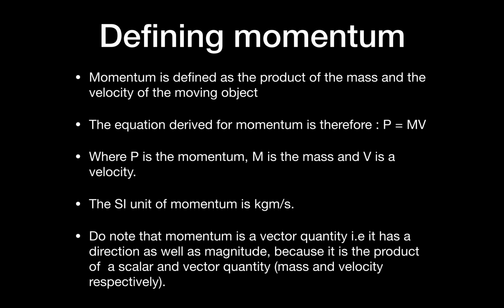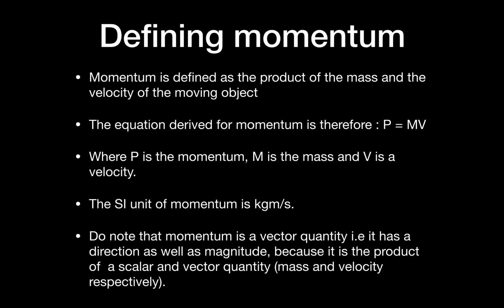So, defining momentum. Momentum is very simply defined as the product of the mass and velocity of a moving object. That's why we include mass and velocity as we described before. The equation derived is therefore p, which is the symbol for momentum, m, which is the symbol for mass, and v, which is the symbol for velocity. The equation is p equals mv. The SI unit, which can be very easily derived if you just put kg for mass and meter per second for velocity, is kg meter per second.